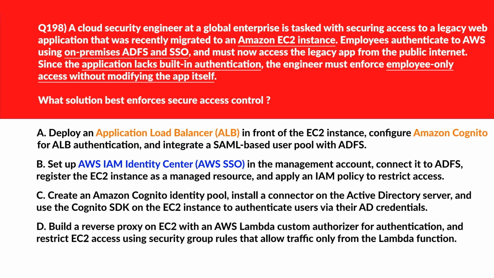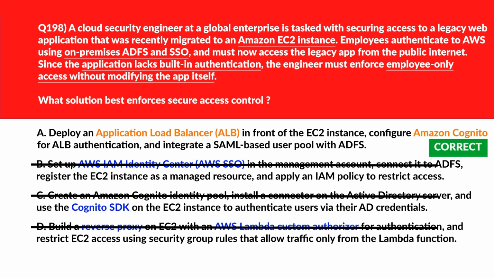Now let's move to option C. Option C, if you look, Cognito SDK integration requires app level changes, which violates the no modification constraint. So wrong answer. Now let's move to option D. Option D, if you look, Lambda authorizer and proxy setup adds complexity and still requires custom logic outside the application. Wrong answer. We'll lock option A as the right choice.